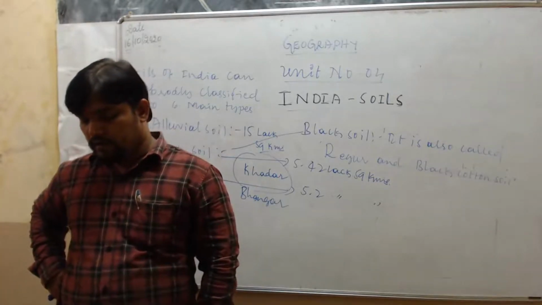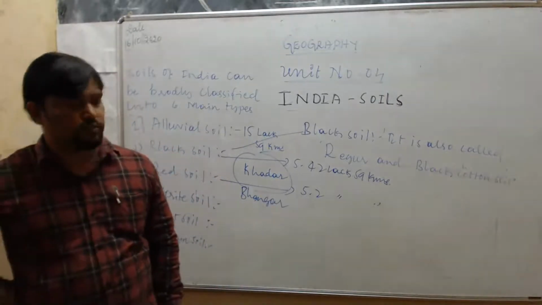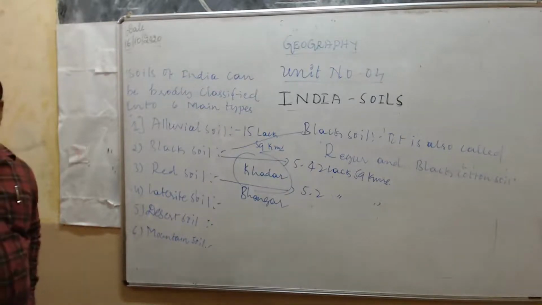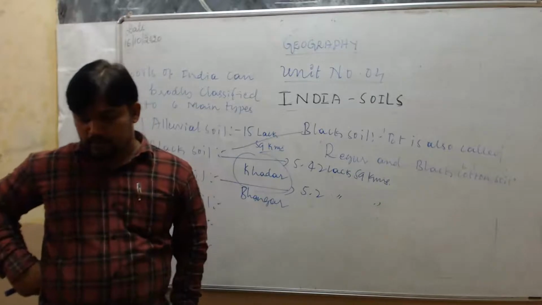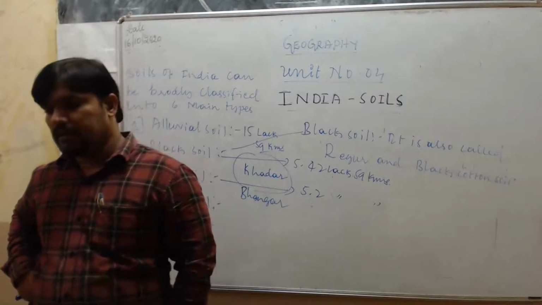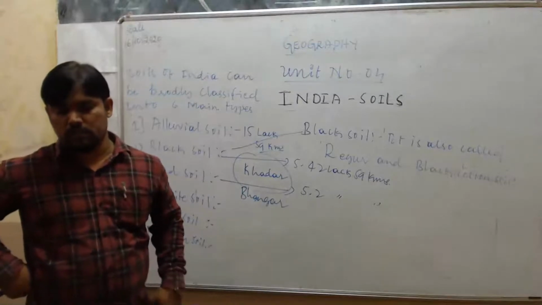Red soils are ideal for the cultivation of ragi, millets, groundnuts, tobacco, and potato. In this red soil we can grow this variety of crops: ragi, millets, groundnut, tobacco, potato. These are the crops we can grow in red soil. And a variety of crops can be grown in this soil if there is irrigation. If there is an irrigation facility, we can grow a variety of crops in red soil.